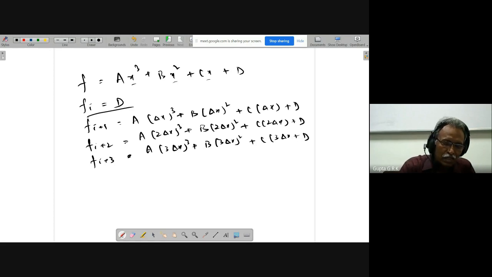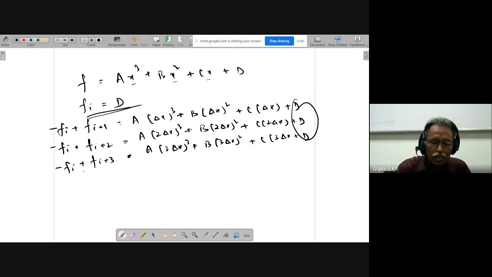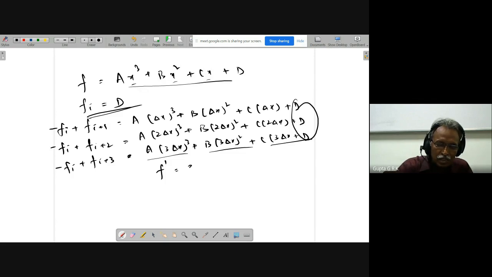And again, you can see that Fi equal to D. So I can eliminate this. I can write here minus Fi, like this. So we got three equations to solve for A, B, and C. So same way, we have to do algebraic manipulations to solve for A, B, and C. And once I solve them, I can do F dash. F dash is equal to 3Ax square plus 2Bx plus C. So F dash i is equal to C only, because xi is 0 and the other terms go off.